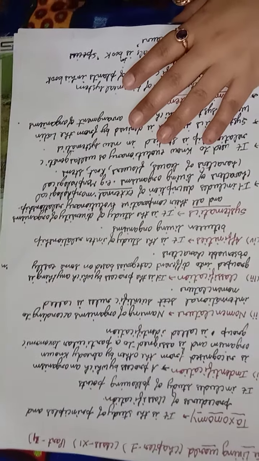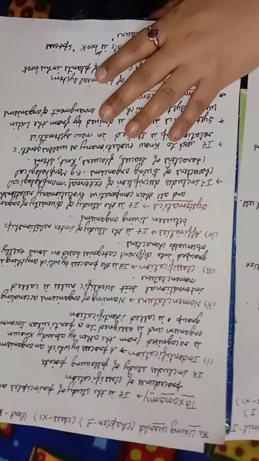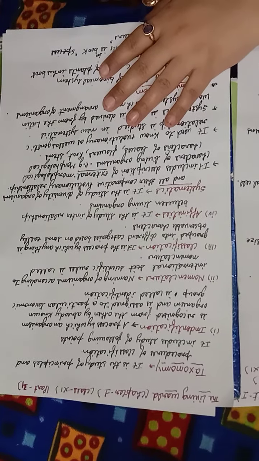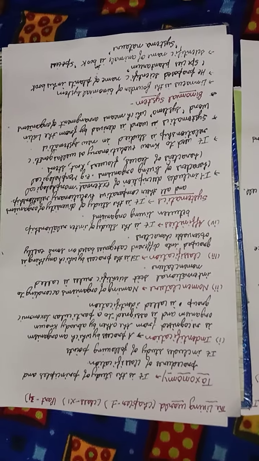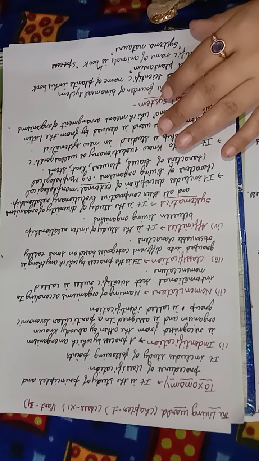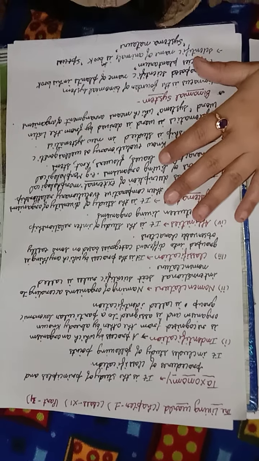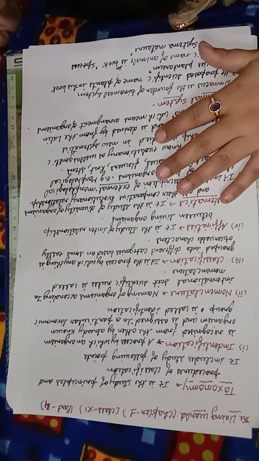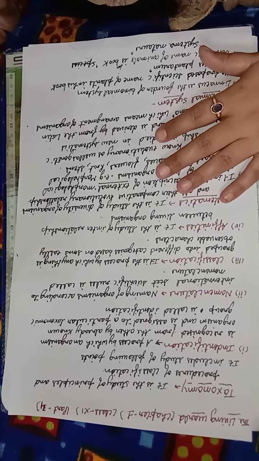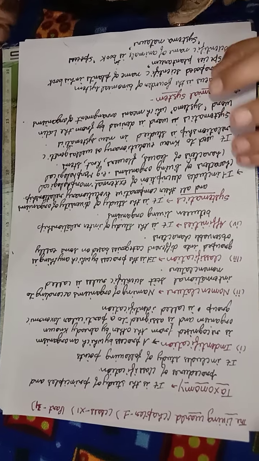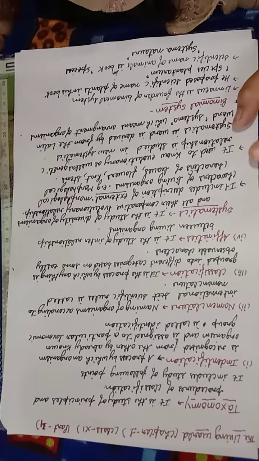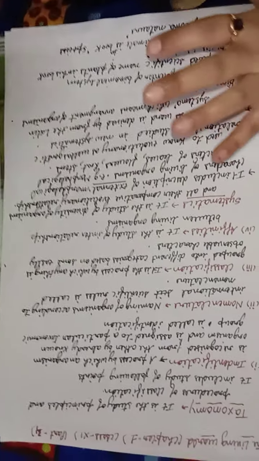Hello students. From the previous classes, we were discussing the features of living organisms, and we already discussed the 5 features of the living organism, that is growth, reproduction, metabolism, cellular organization, and consciousness. Now today we are going to start with the new topic of the same chapter, that is taxonomy.